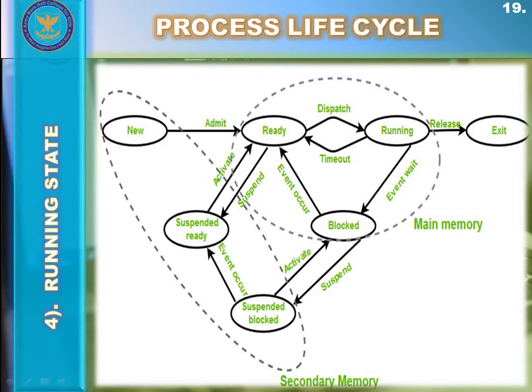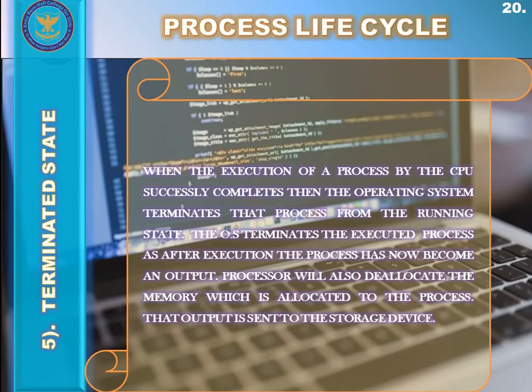When a process is running, it will also provide some output on the monitor screen. When the CPU executes a process by applying instructions on it, after its execution an output is generated, and that output can be seen on the screen. So we are done with the new state and ready suspended state. Then we talked about the fourth state, the running state. After the running state, we will talk about the terminated or termination state.